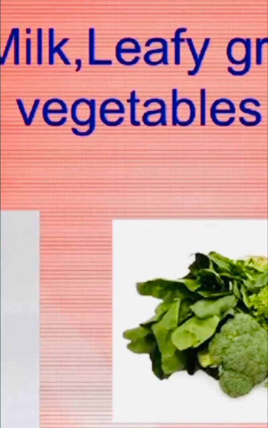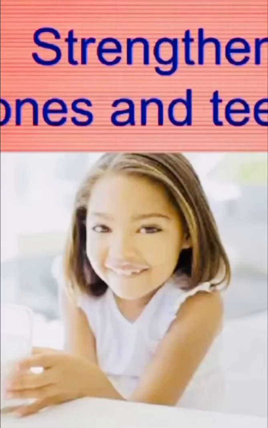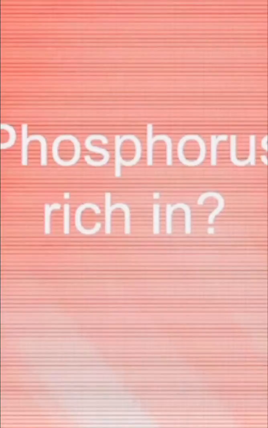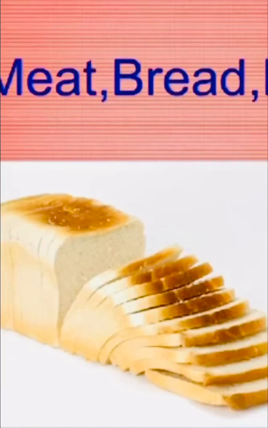Calcium is rich in milk, leafy green vegetables. Calcium helps you by strengthening bones and teeth. Deficiency disease of calcium is soft and weak bones, bad teeth. Phosphorus is rich in meat, bread, milk.